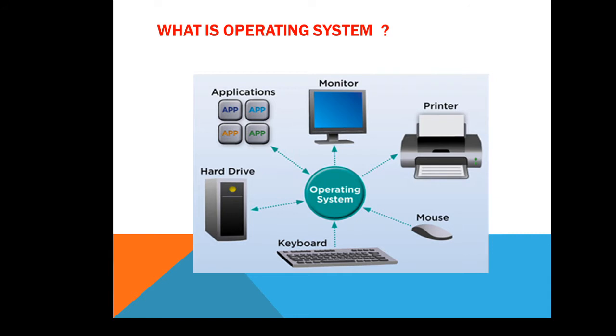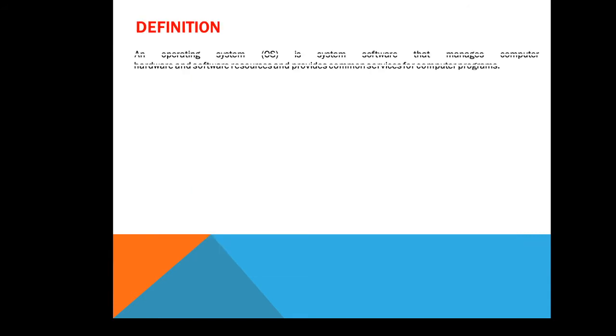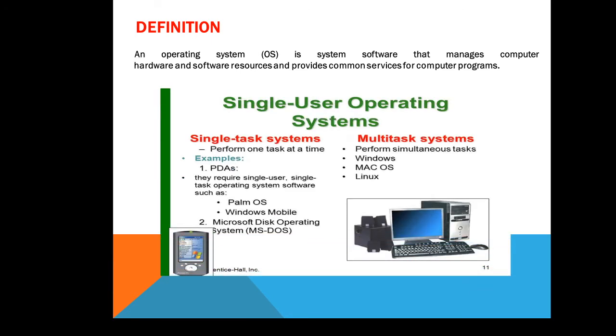and that operating system is responsible to handle all together. So if I have to define the operating system, I can say an operating system is system software that manages computer hardware and software resources and provides common services for computer programs.